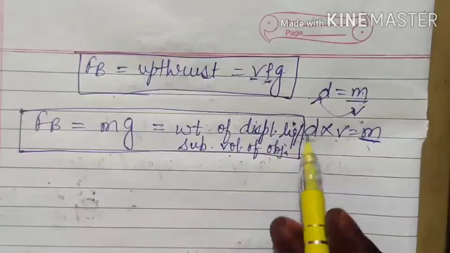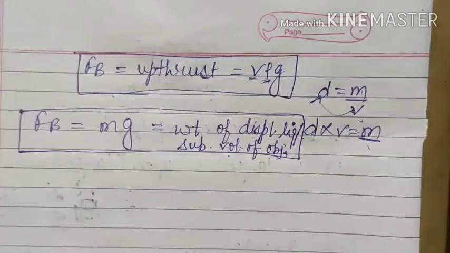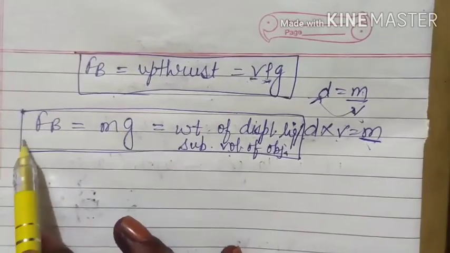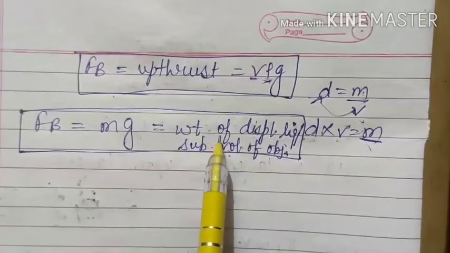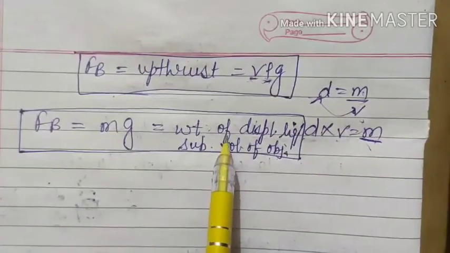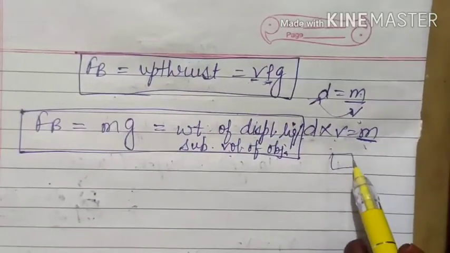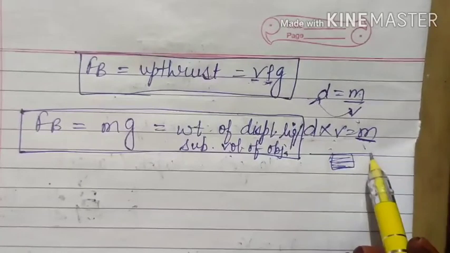So again and again in this chapter we will come to this word displaced liquid. Displaced liquid is equal to the volume of the object inside the liquid, and upthrust works only due to liquid, so the portion which is inside the liquid will only exert the upthrust. So we have to work only with the displaced liquid. So that means your upthrust is weight only, but not the complete weight of the object. It is the weight of the portion of the object which is inside the liquid.